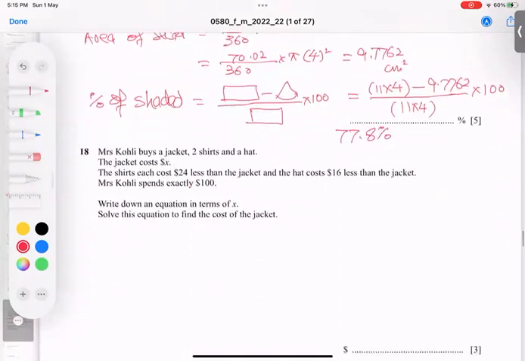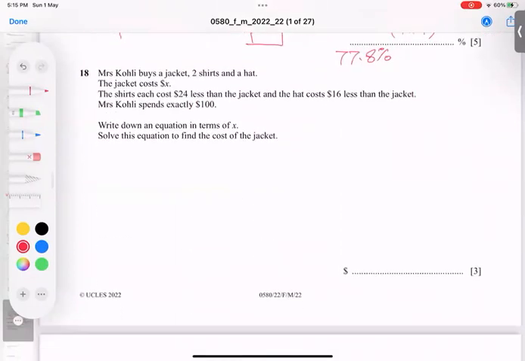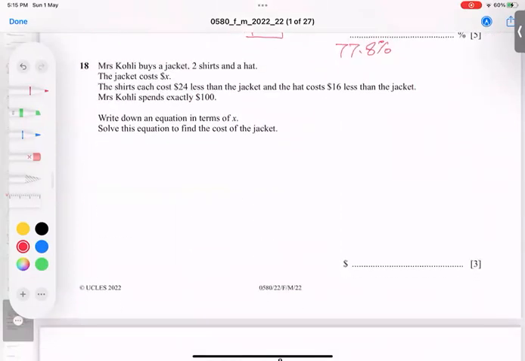Okay. Question number 18. Mrs. K buys a jacket, 2 shirts and 1 hat. The jacket cost is X dollars, and the shirt costs 24 less than the jacket. So the jacket is X, so let me write: jacket cost is X dollars.